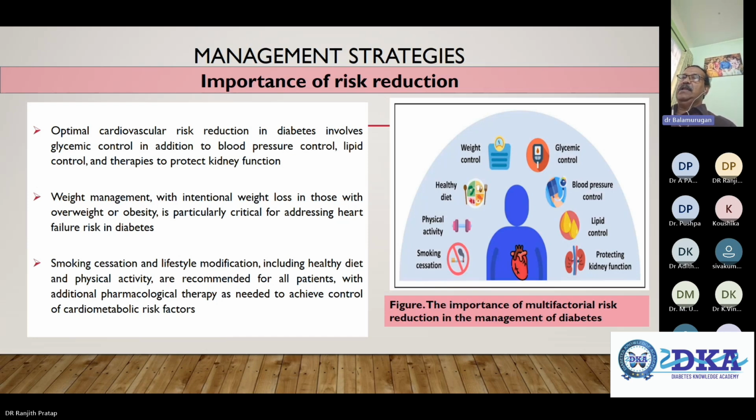Weight control, healthy diet, physical activity, smoking cessation, glycemic control, blood pressure control, lipid control, and protecting kidney function. Optimal cardiovascular risk reduction in diabetes involves again glycemic control, blood pressure control, lipid control, and therapies to protect kidney function. Weight management is very important. Smoking cessation and lifestyle modification, including healthy diet and physical activity, are recommended for all diabetic patients, with additional pharmacological therapy as needed to achieve the cardiovascular metabolic risk factor goals.